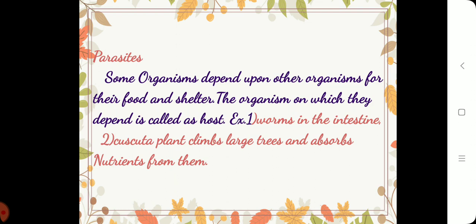Cuscuta plant climbs large trees and absorbs nutrients from them. So the Cuscuta plant is taking shelter on the large tree as well as taking up the nutrients from them, and also other necessary things are taken by the Cuscuta plant from the large plant. So these are also called what? Parasites.